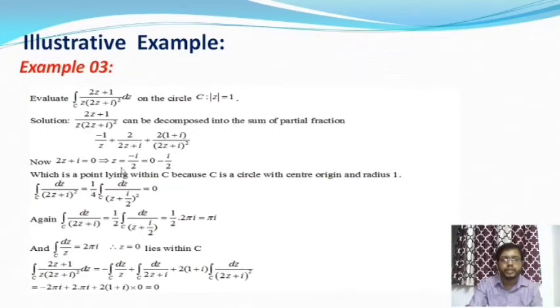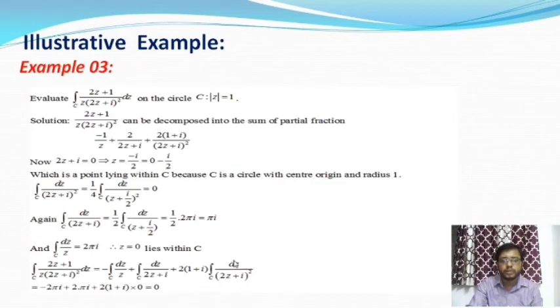Therefore, the integration over C of (2z + 1) by z(2z + i)². So from this we'll get minus the integration over C of dz by z plus the integration over C of dz by (2z + i) plus (2i + 1) times the integration over C of dz by (2z + i)².